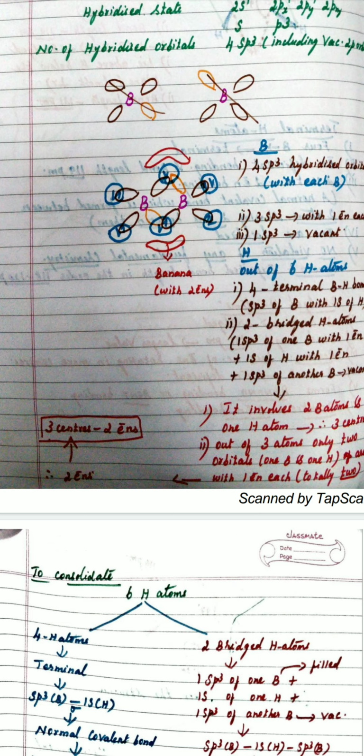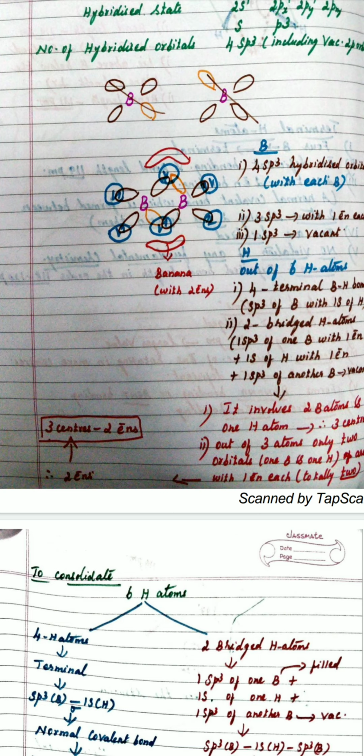Therefore, the 4 hydrogen atoms form a normal sigma bond with the filled sp3 orbitals. Here, the sp3 orbitals of boron, 3 are filled with 1 electron. Therefore, it forms a bond with the 1s orbital of this hydrogen, thereby forming a sigma bond.